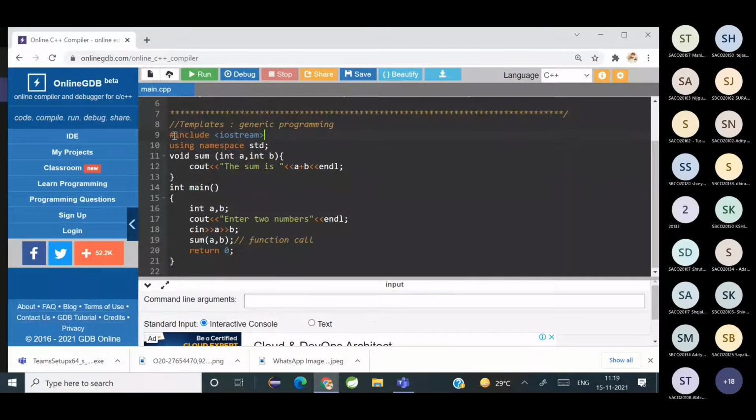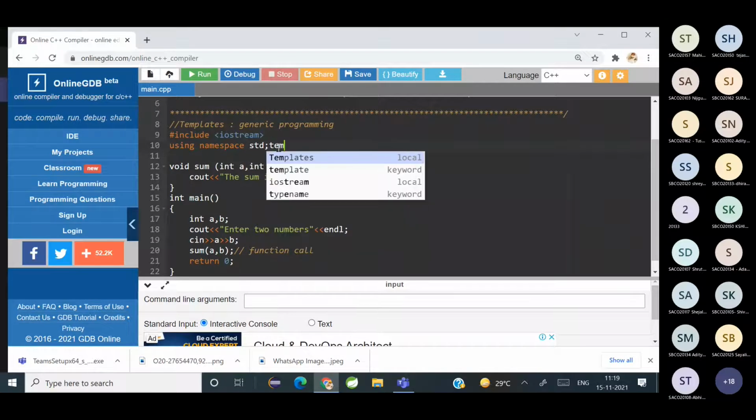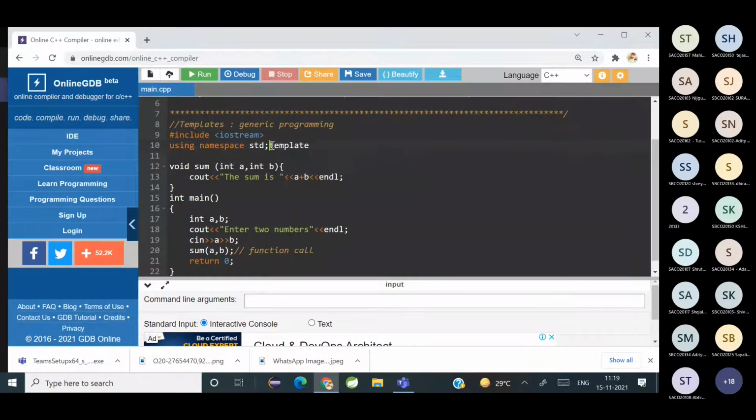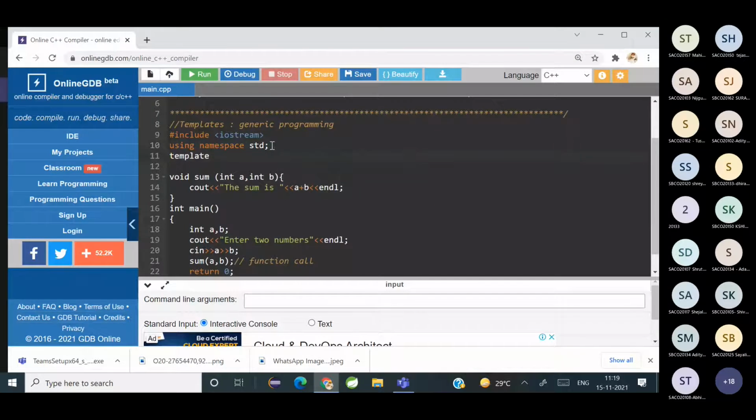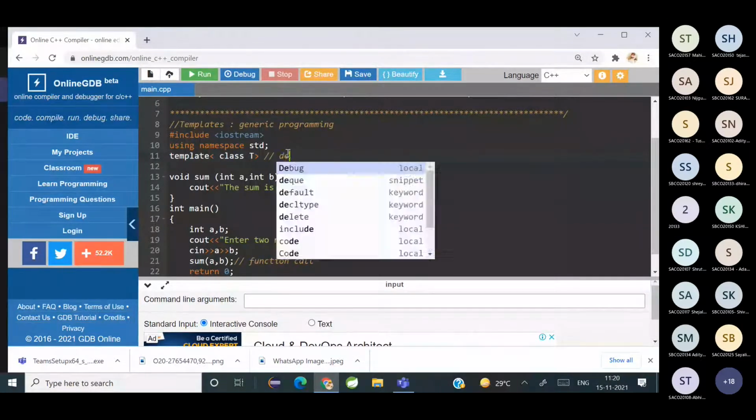So template के लिए हमें ऐसे लिखना पड़ेगा. पहले template, we'll write it like this. Fine, and then inside that we will write class T. Now it's not necessary you have to put a T. You can put any variable which is going to represent your template. Yes, is it clear? समझ में आया? So what is the syntax? This is how you declare a template.